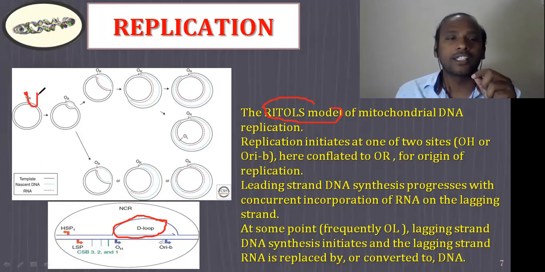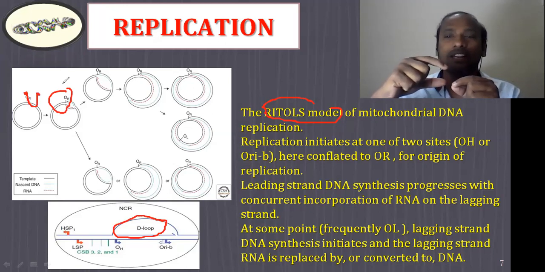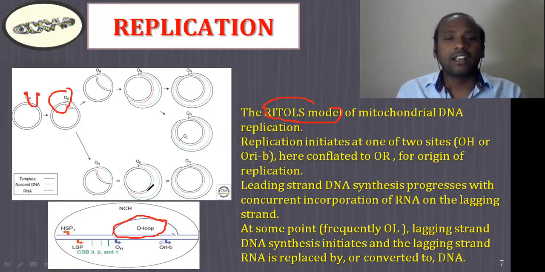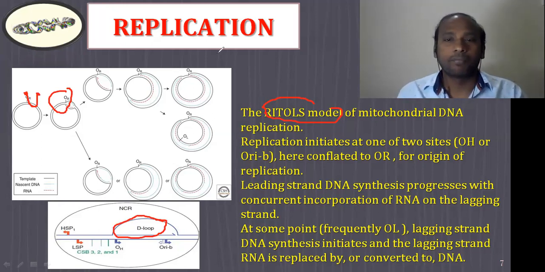This is the origin regions. Origin regions are important for the initiation of DNA replication. Once it reaches that particular region, there is an unwinding of the mitochondrial DNA, and one strand will act as a template to which the new mitochondrial DNA can be synthesized. Finally, you can see it can be released like this, right? These are the different regions which will be important for the synthesis of the lagging and leading strand of the mitochondrial DNA. Clear?